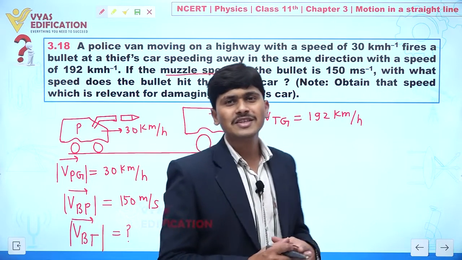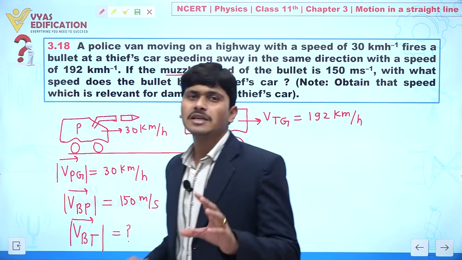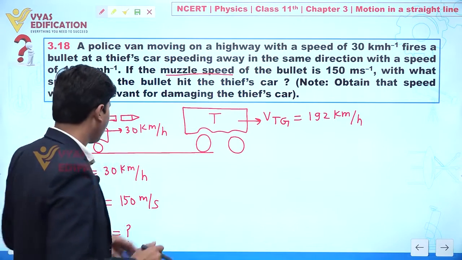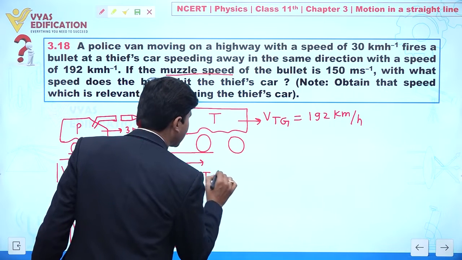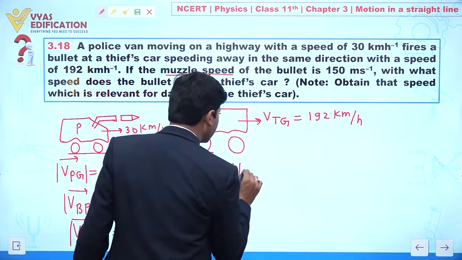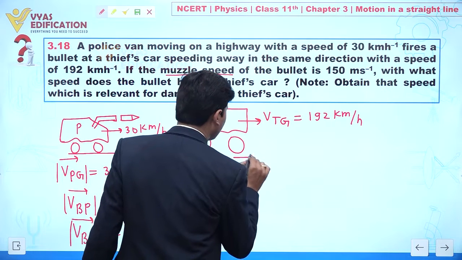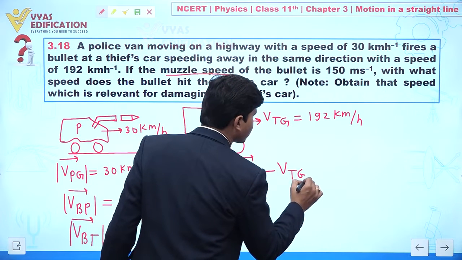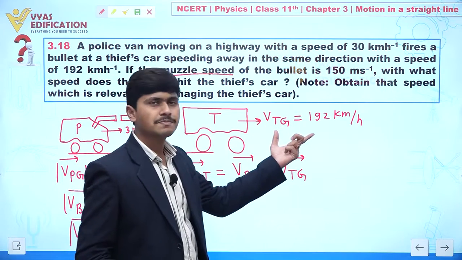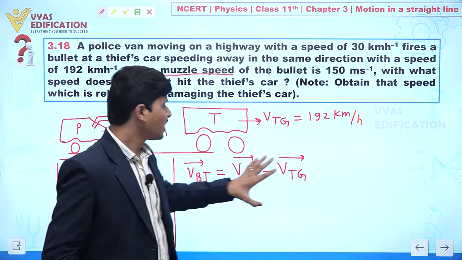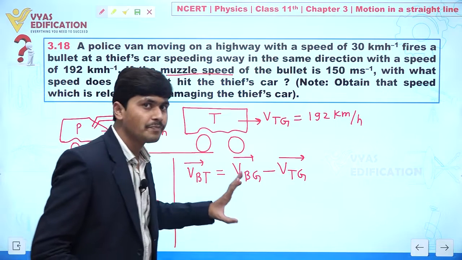So how will we solve this question? Always keep in mind what your objective is. Our objective is to calculate the velocity of the bullet with respect to the thief car. We can write: velocity of bullet with respect to ground minus velocity of thief with respect to ground. The velocity of thief with respect to ground we know; the velocity of bullet with respect to ground we have to find.